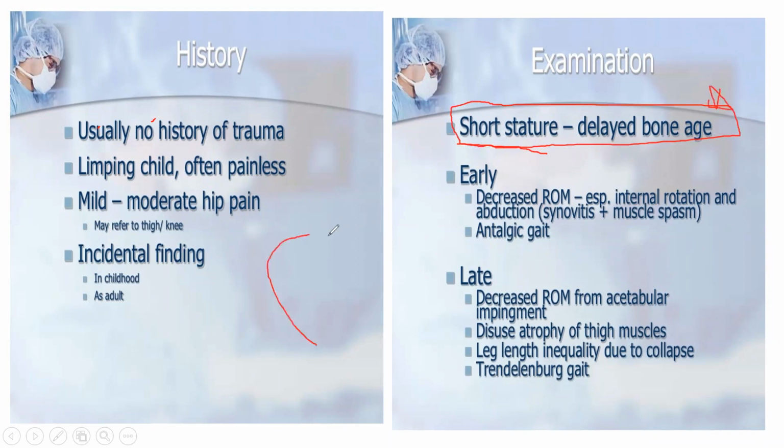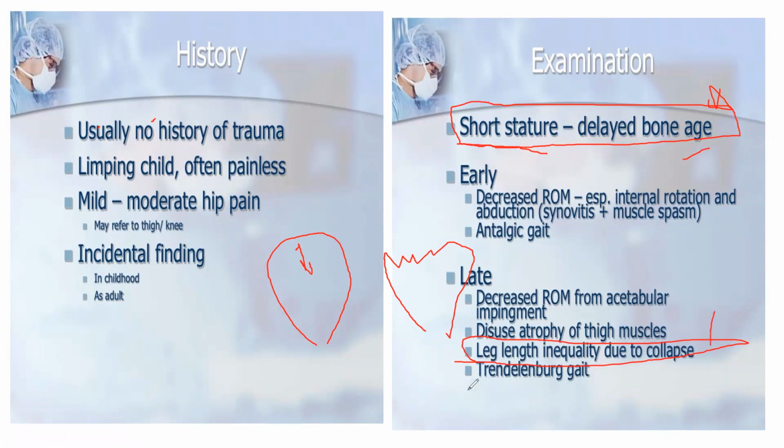See, this is your head. If your Perthes got destructed, the head will be destroyed like this. Head is destroyed like this. So from here to here this space is reduced. So the stature would be reduced normally. Short stature will be there, delayed bone age will be there. Now these all are okay, this is not important. So leg length discrepancy, leg length inequality will be there because of the collapse. So you measure both lengths. There will be a centimeter difference of both legs because of the collapse.